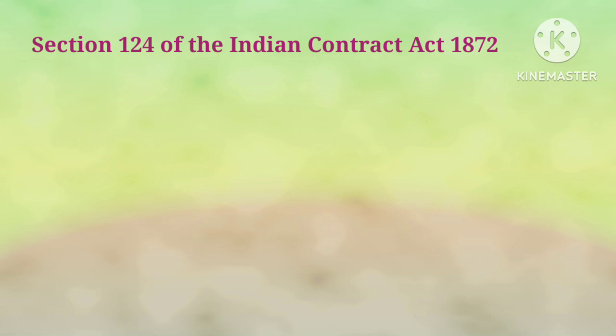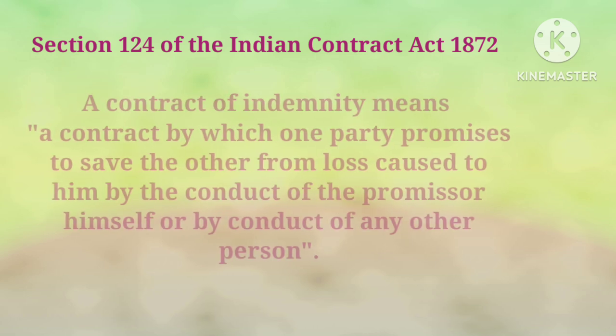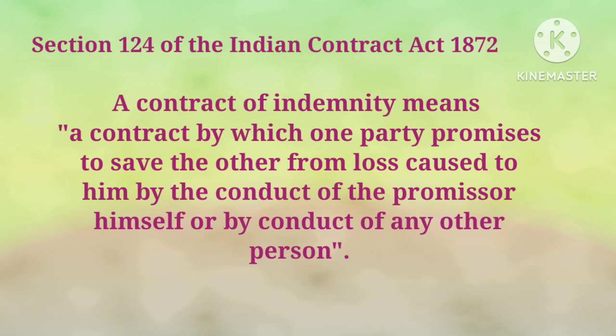Section 124 of the Indian Contract Act talks about indemnity. Now, Section 124 says, a contract by which one party promises to save the other from loss caused to him by the conduct of the promisor himself or by the conduct of any other person is indemnity. So, this provision incorporates a contract where one party promises to save the other party from loss which the other party may suffer either by the conduct of the promisor himself or by the conduct of any other person.